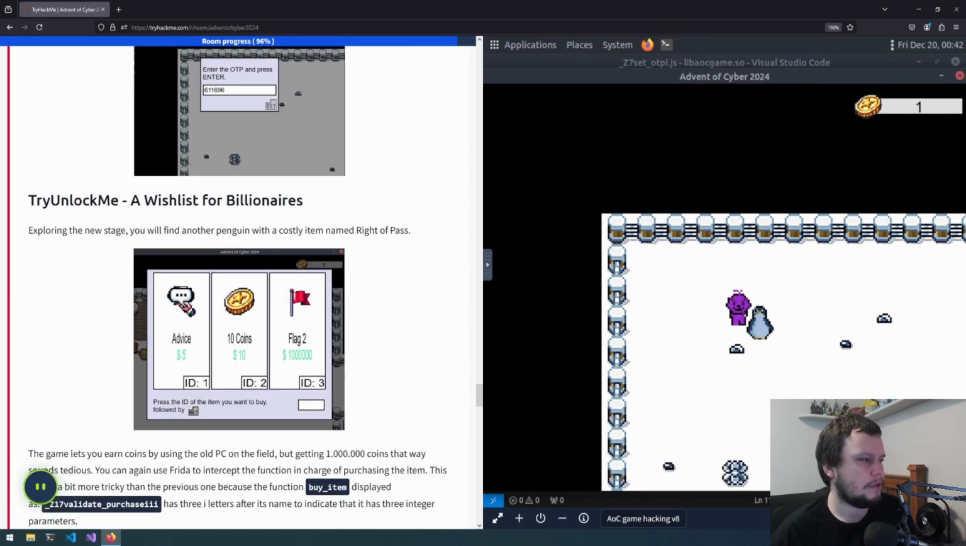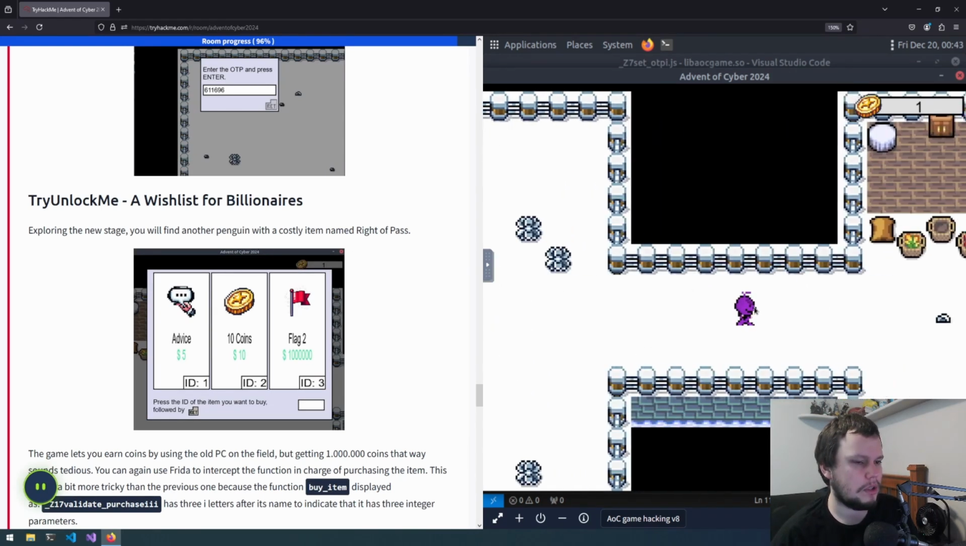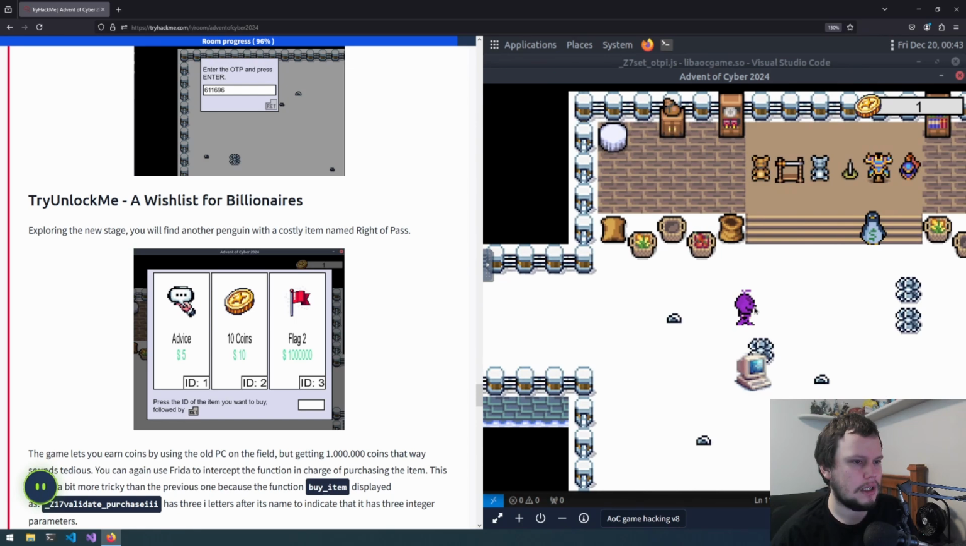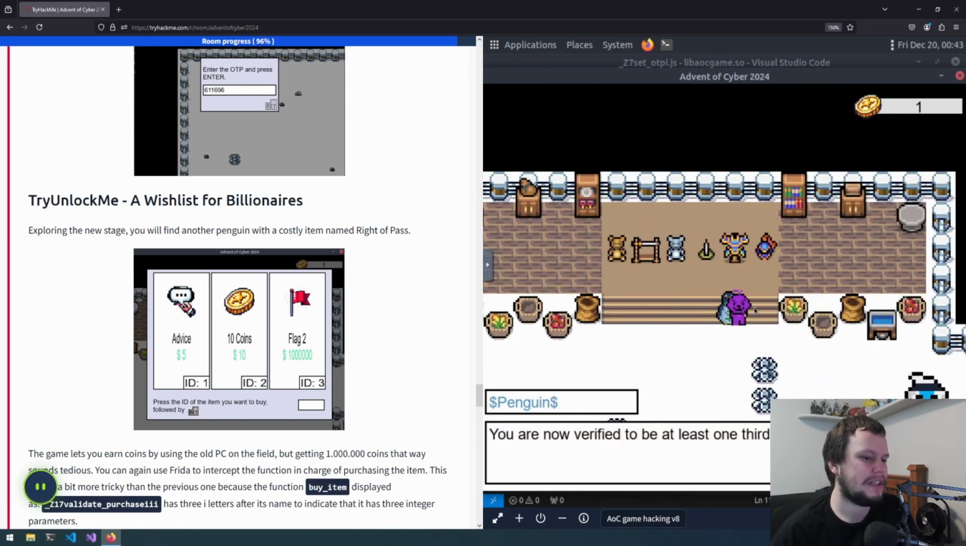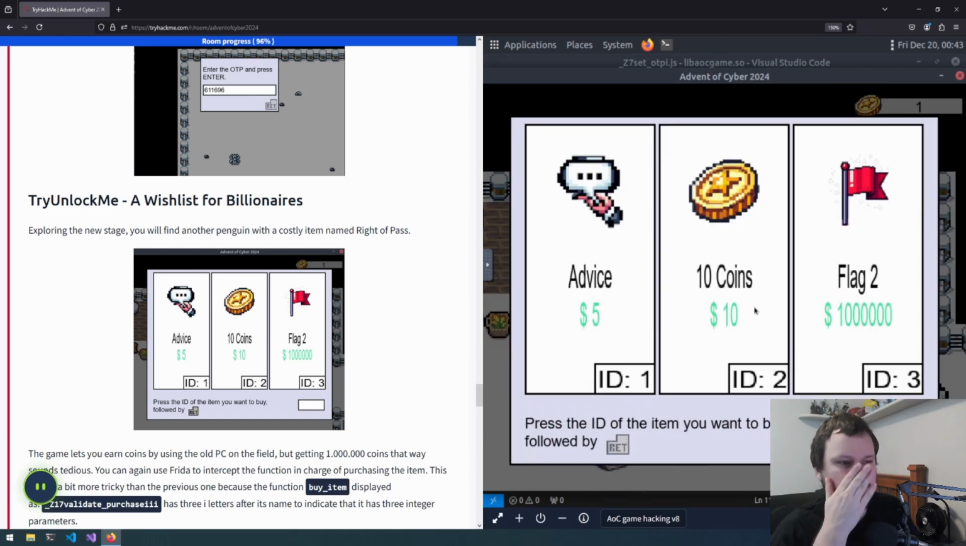Explore the new stage. You'll find another penguin with a costly item named right price. So we're walking all the way to the right here, and there's the penguin. So we are verified to be at least 1/3 of mayor malware. So second authentication. So we're meant to buy the flag 2 there with money, but we've only got 1 coin.